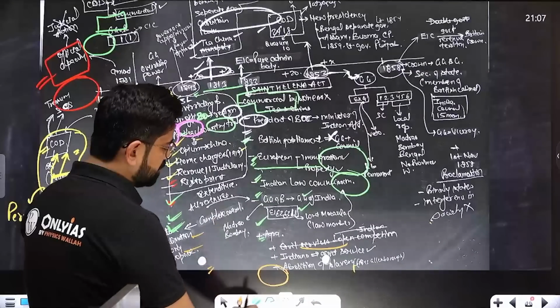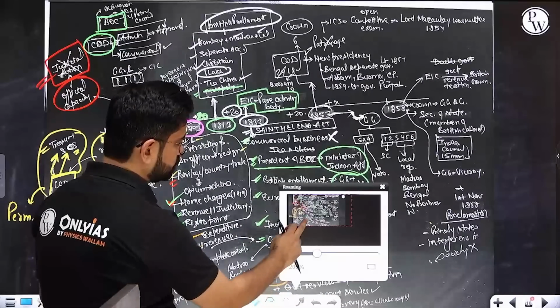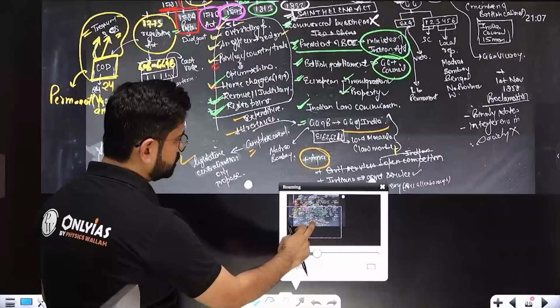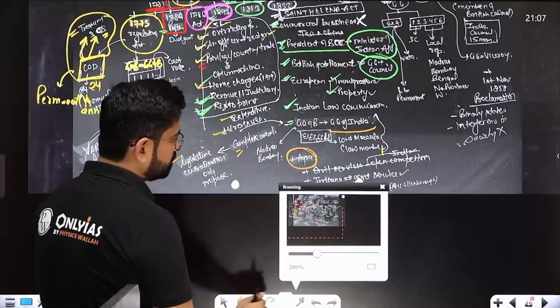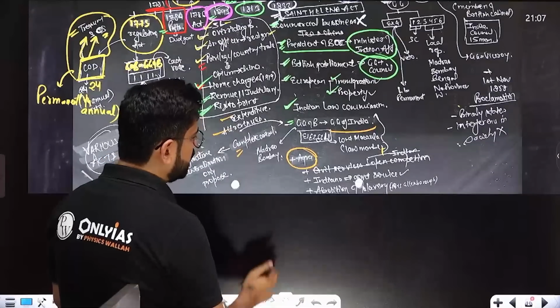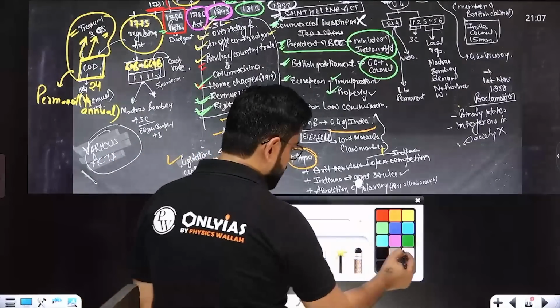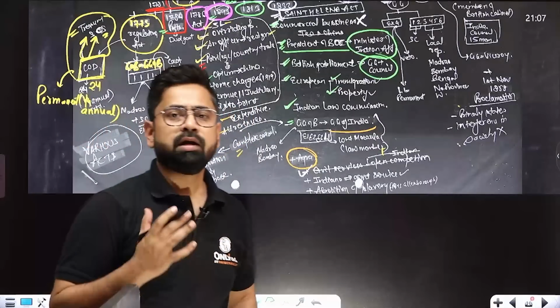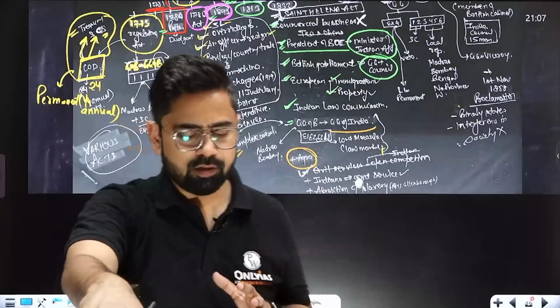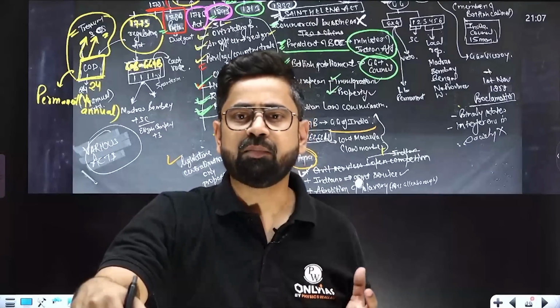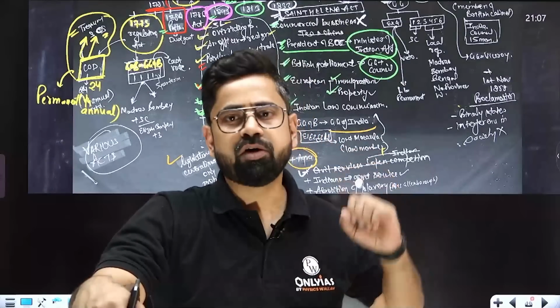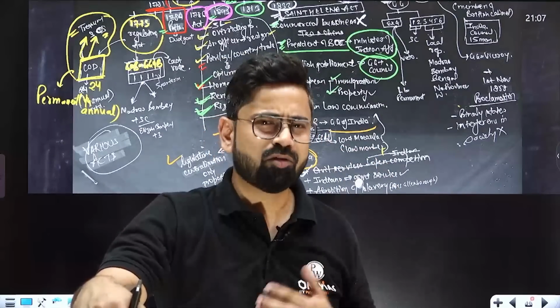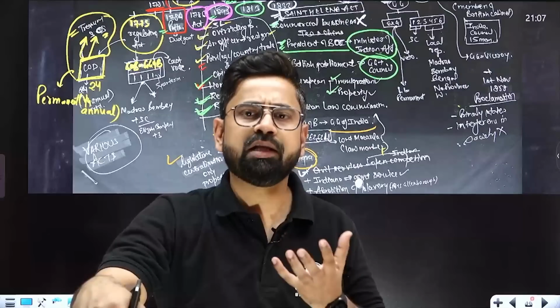Another thing which is happening over here is that it was proposed that civil services should become open. Till now, the civil servants were being sent by the Board of Control and by the company. It does not make sense, right? The company was appointing the civil servants.